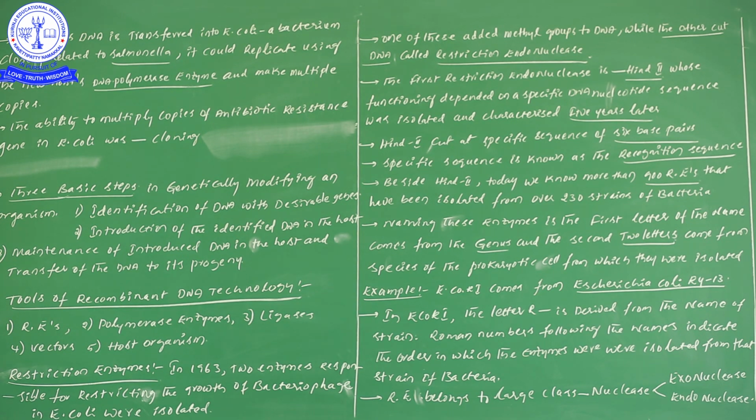Suppose that particular specific sequence is not there in that particular length of DNA, then it won't cut that. For the breaking of any kind of genetic material or the DNA nucleotide sequence, one particular sequence related to that particular restriction enzyme must be there. Suppose that sequence is not there, even if you use this restriction enzyme, it will not cut any kind of sequence.